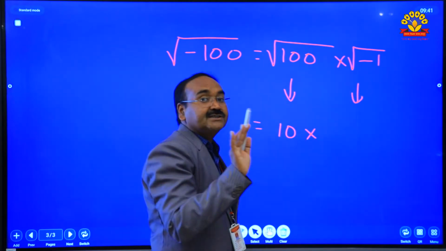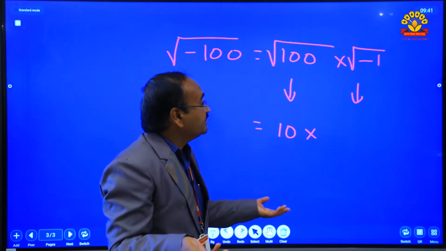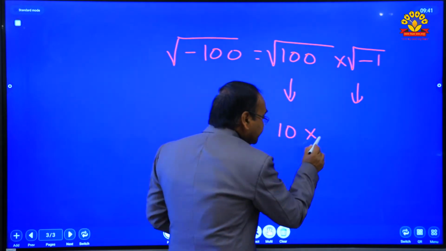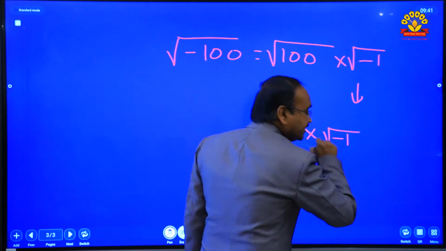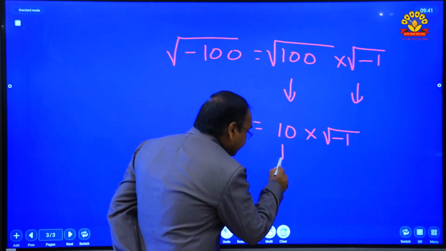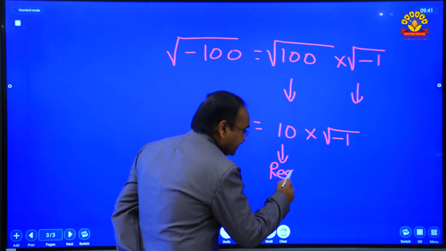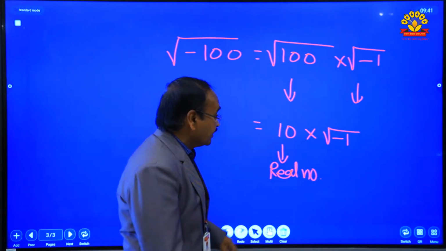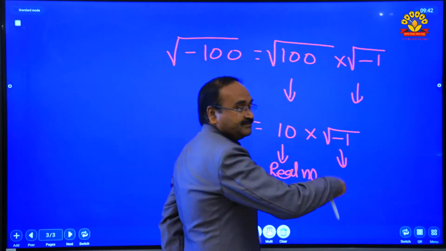This can't be found in the real number system, because there is no real number whose square is minus 1. That's why I am keeping this number as it is, that is root minus 1. So 10 into root minus 1. We know that this 10 is strictly a real number, no doubt. Everybody knows that this is strictly a real number. But this is not a real number.